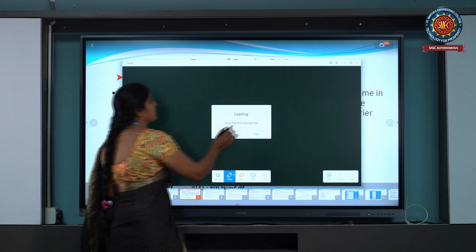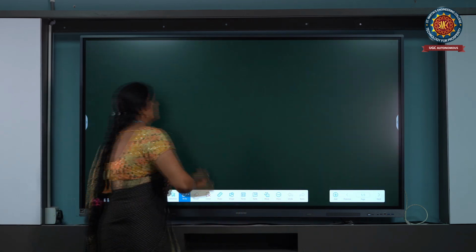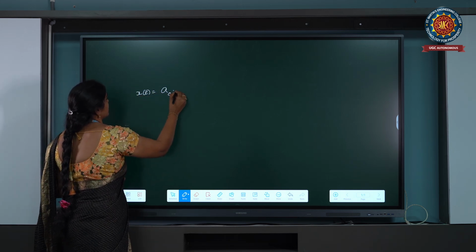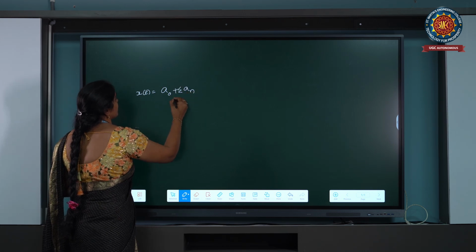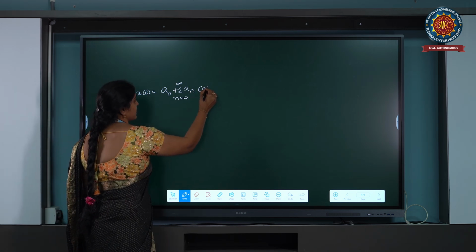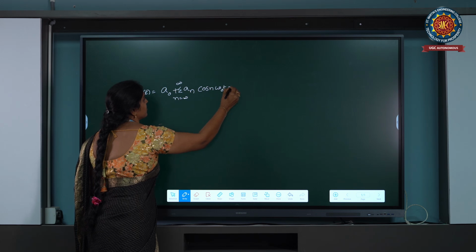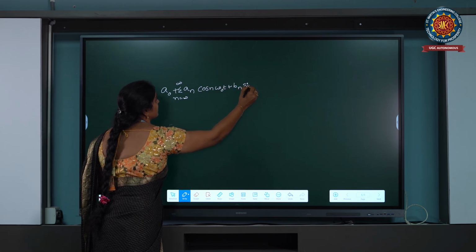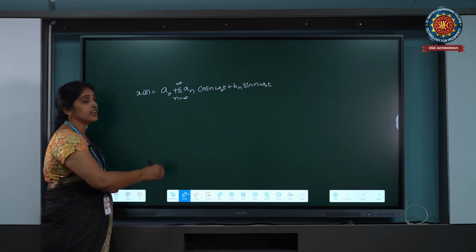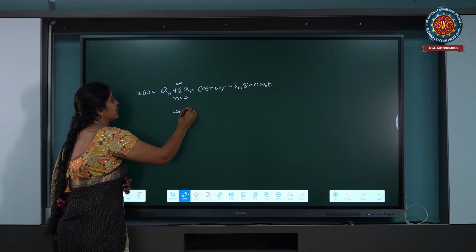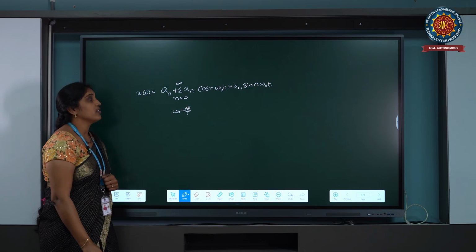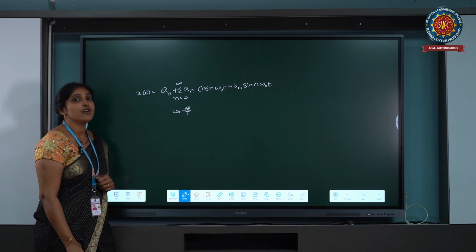The trigonometric Fourier series equation is defined as x of t equals a naught plus summation n equals minus infinity to infinity of a n cos n omega naught t plus b n sin n omega naught t, where omega naught is the angular frequency, omega naught equals 2 pi by T. Here a naught, a n and b n are the coefficients of the Fourier series.